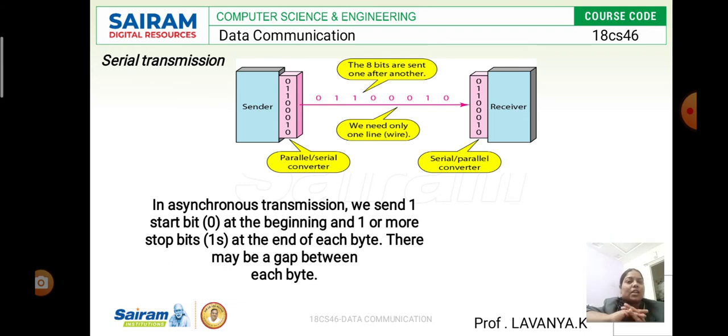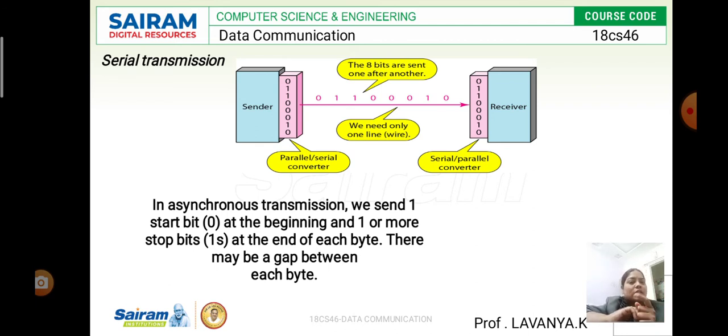Here, in asynchronous transmission, we can send the data such that it always starts with a 0 bit at the beginning, and one or more bits stop it at the end, which should be the end of the ones.